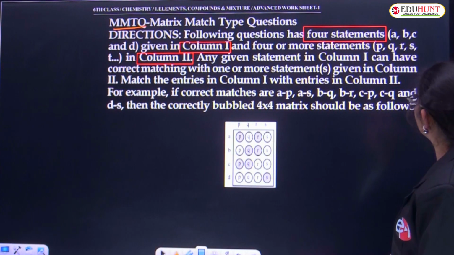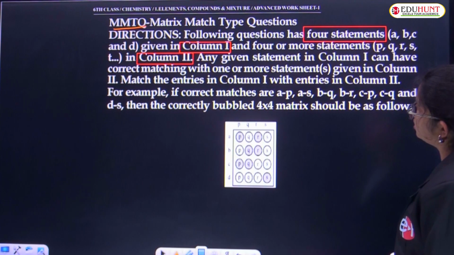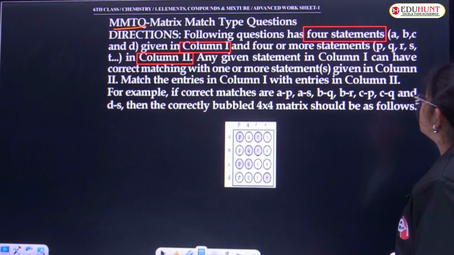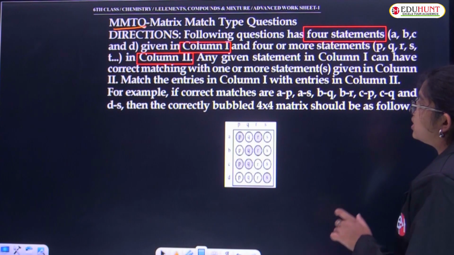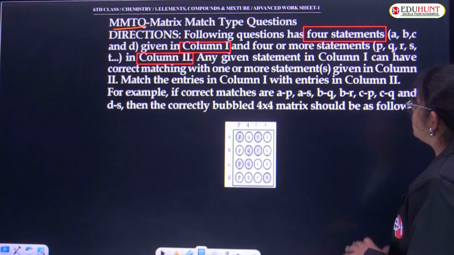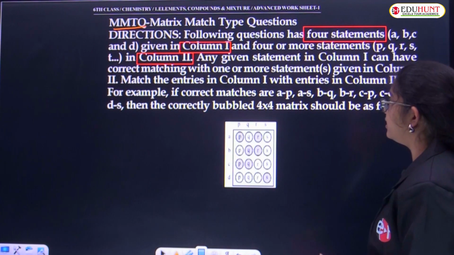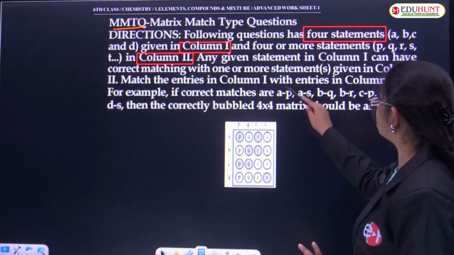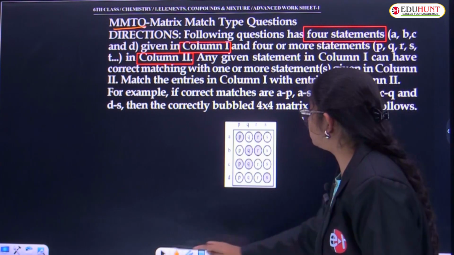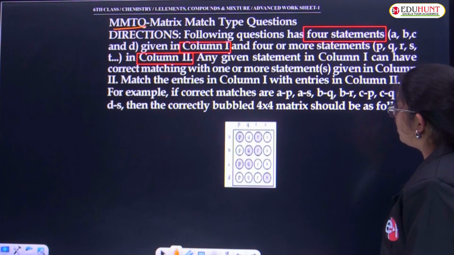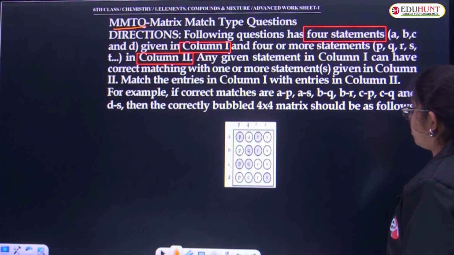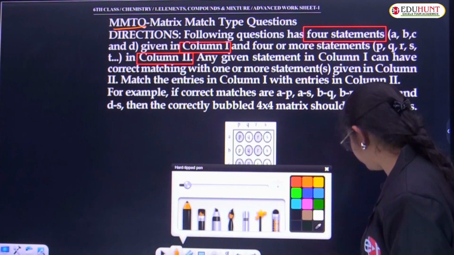Any given statement in column 1 can have correct matching with one or more statements given in column 2. Match the entries in column 1 with entries in column 2. For example, if correct matches are A for P, A for S, B for Q, B for R, C for P, C for Q and D for S, then the correctly bubbled 4 by 4 matrix should be as follows. Children, can you see clearly, or shall I help you?